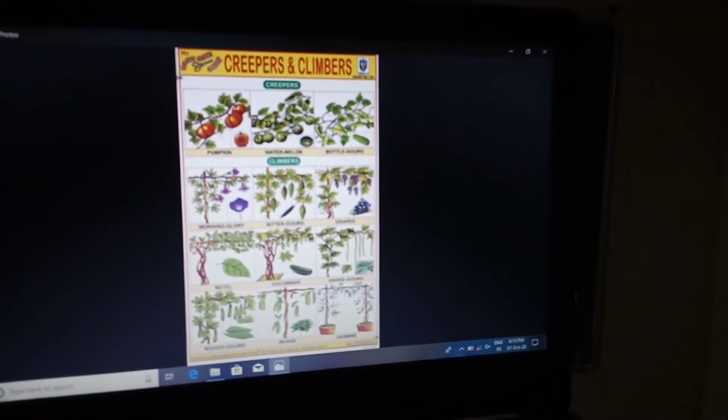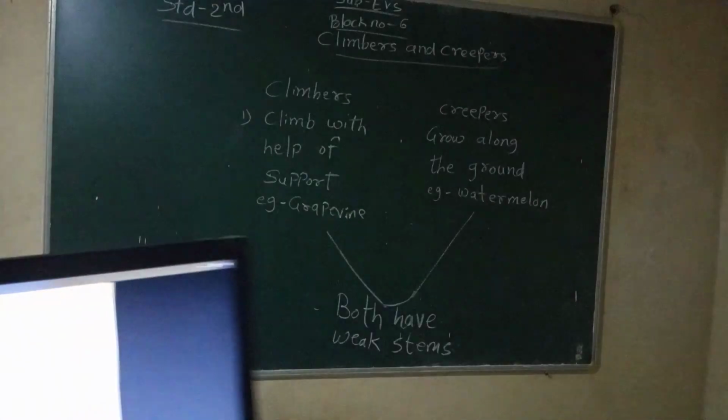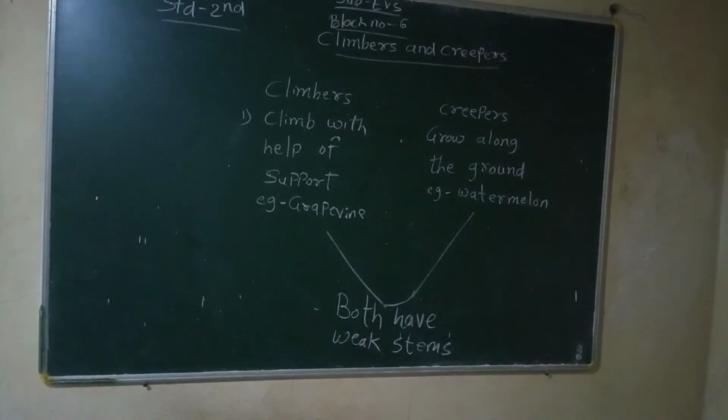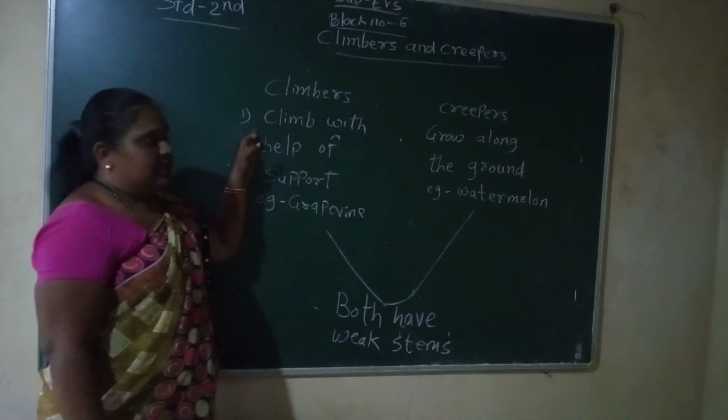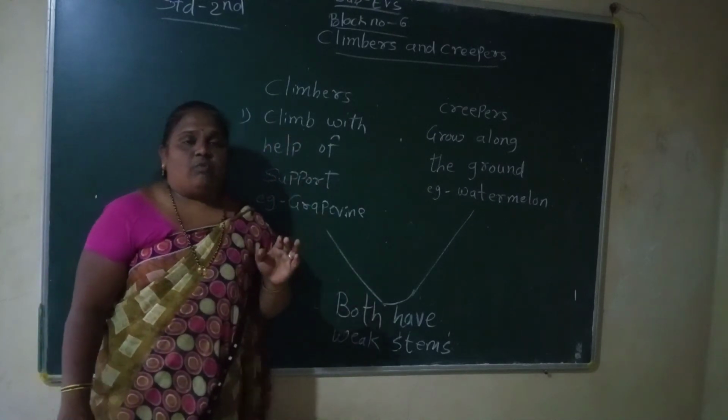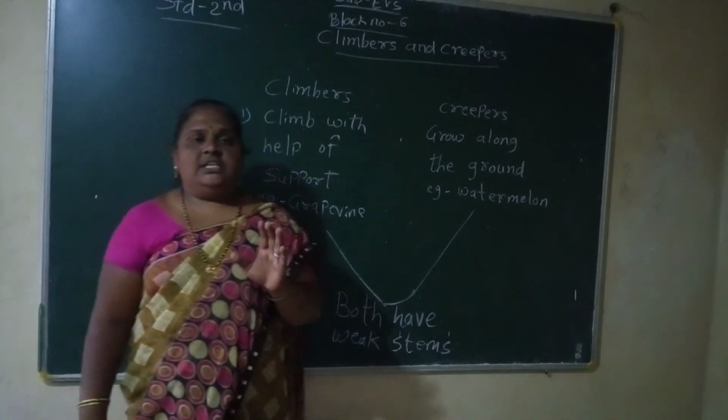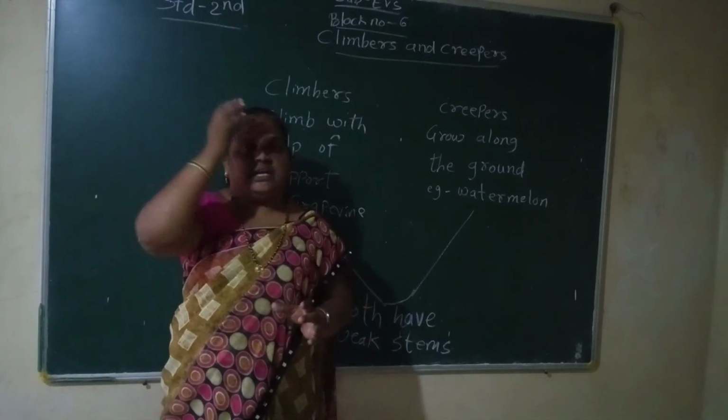Now students, look properly and understand clearly which plant is which. Climbers want the support of a stick. With the help of a stick, they can grow.